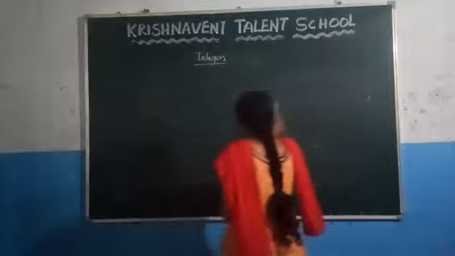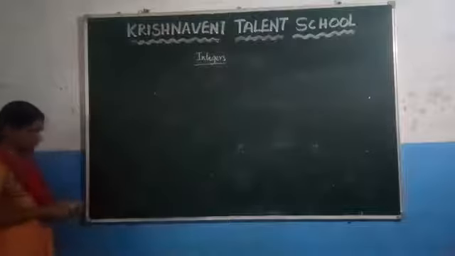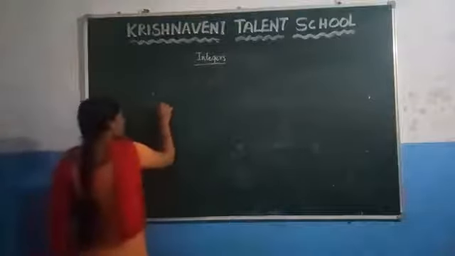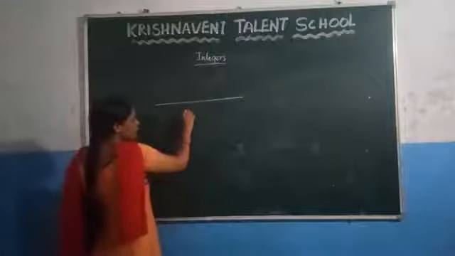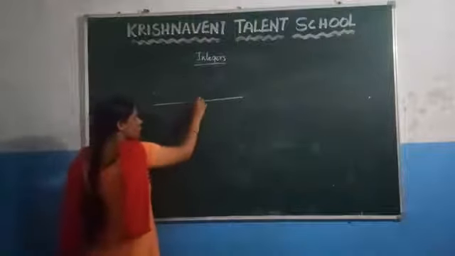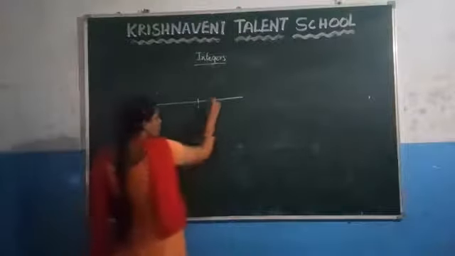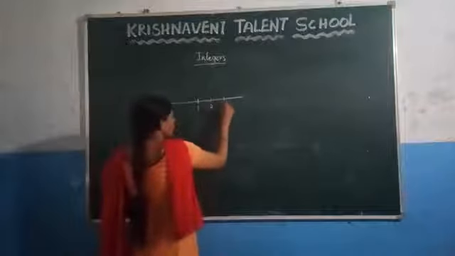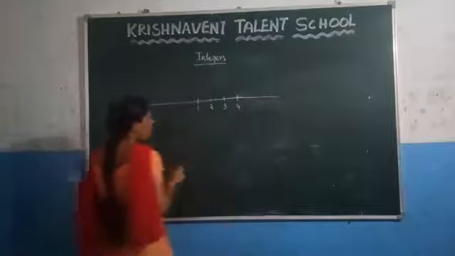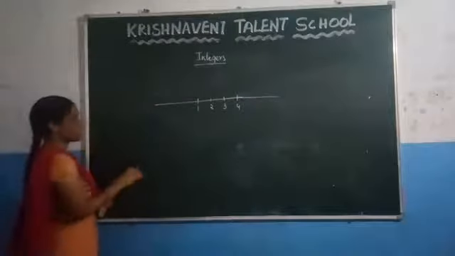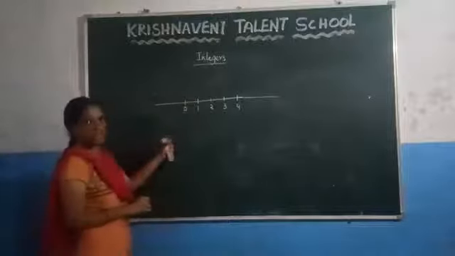You already studied how to represent natural numbers and the whole numbers on a number line in the earlier classes. So here how do you represent? First you have to draw the number line. If you want to represent natural numbers on a number line, you know that the smallest natural number is 1. From 1 you have to represent on a number line. This is 2, this is 3 and this is 4 and it keeps on going. And after that if you want to represent whole numbers on a number line, you have to add 0 to the natural numbers, you are getting the whole numbers.